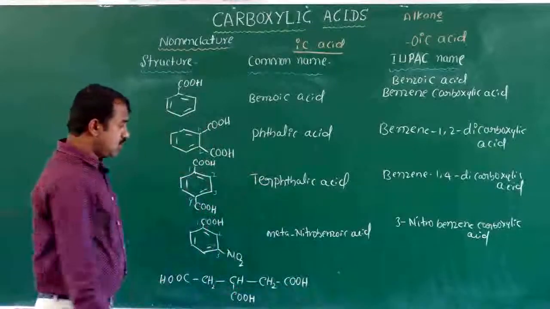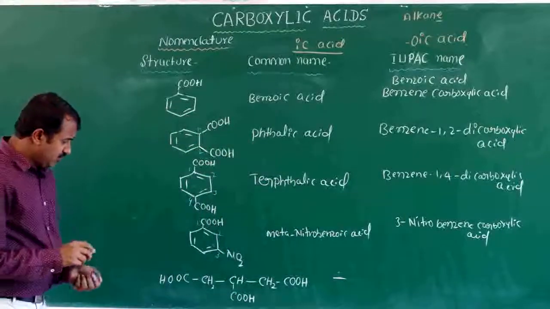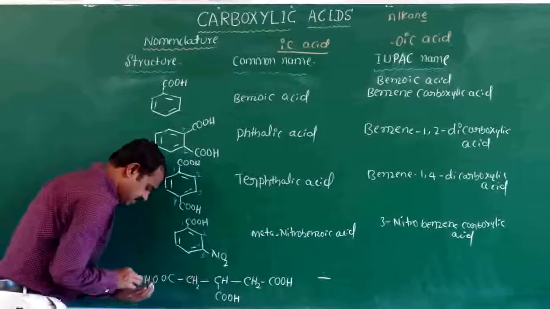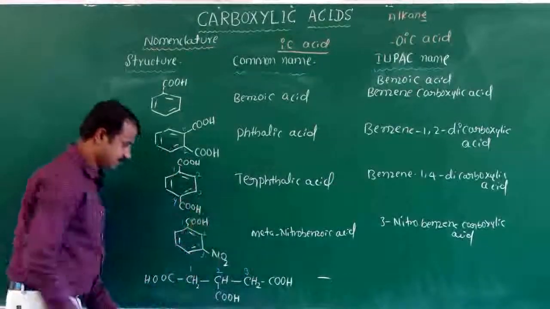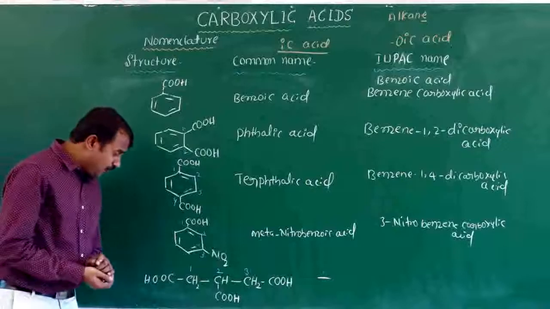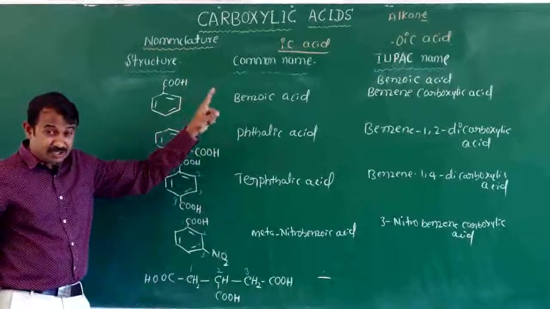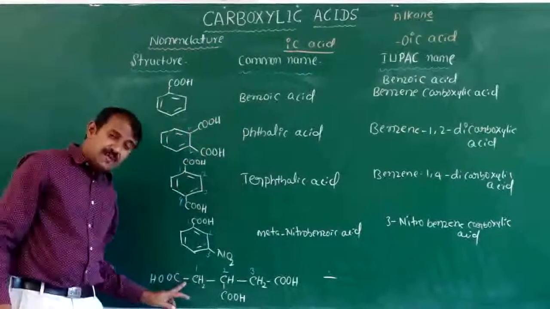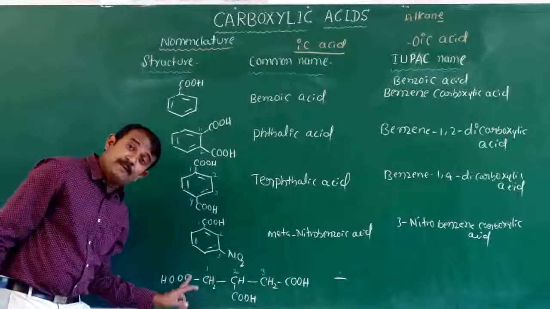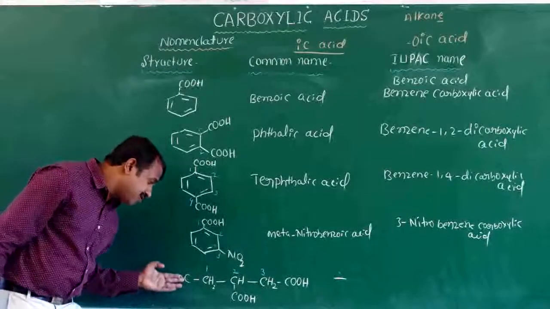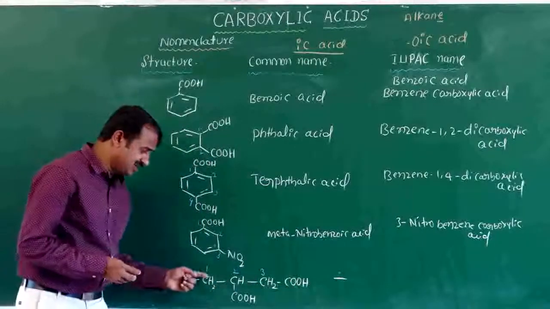Here the common name is not there. For the IUPAC name, you have to consider the numbering. Generally in the IUPAC system, you consider the carboxylic carbon also, but here carboxylic groups are on both ends, so we should not consider those.